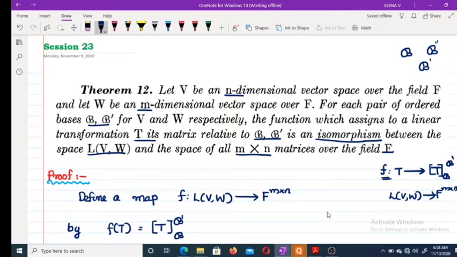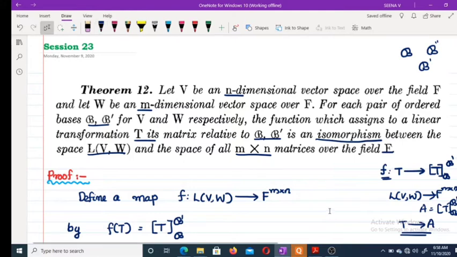The function which assigns to each linear transformation T its matrix related to B and B dash is an isomorphism. Suppose A is the matrix related to T and B and B dash, then the theorem says that T goes to A. And this map is one to one, onto, and it is an isomorphism. That means the map is also linear. Okay, hope the statement is clear.